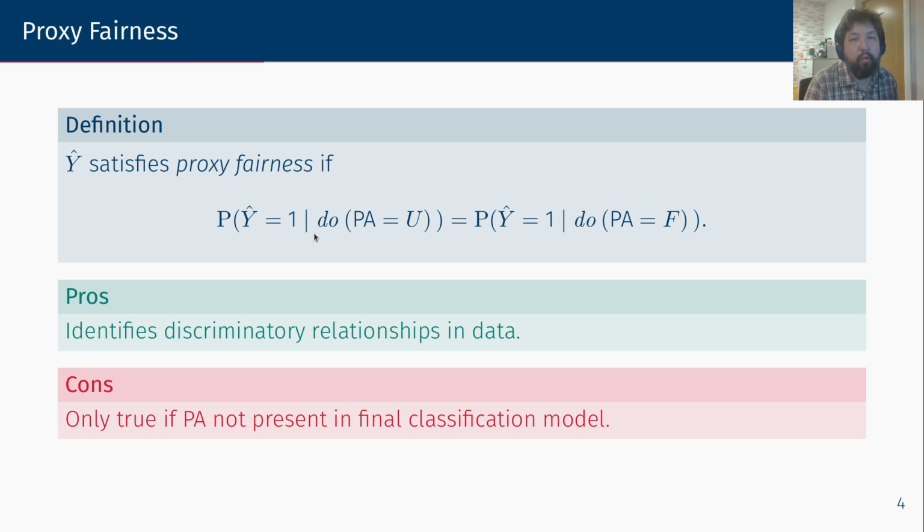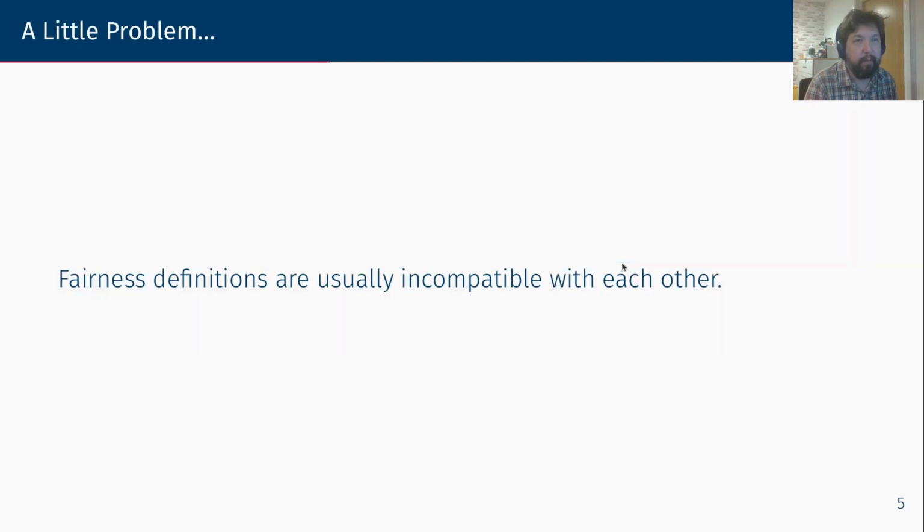We will basically do two different interventions, one in which every instance will have the protected attribute assigned to U, and another intervention in which every instance of the test set will have its protected attribute assigned to F. And then we will compare the probability for the classifier to produce a positive outcome for these two interventions, and they should be the same if we want it to satisfy proxy fairness.